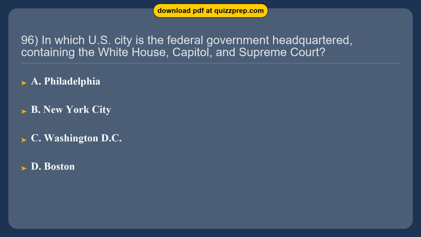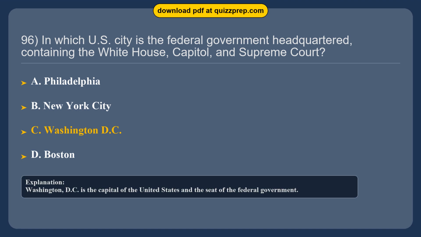Question 96. In which U.S. city is the federal government headquartered, containing the White House, Capitol, and Supreme Court? Option A, Philadelphia. Option B, New York City. Option C, Washington, D.C. Option D, Boston. The correct answer is option C, Washington, D.C. Washington, D.C. is the capital of the United States and the seat of the federal government.